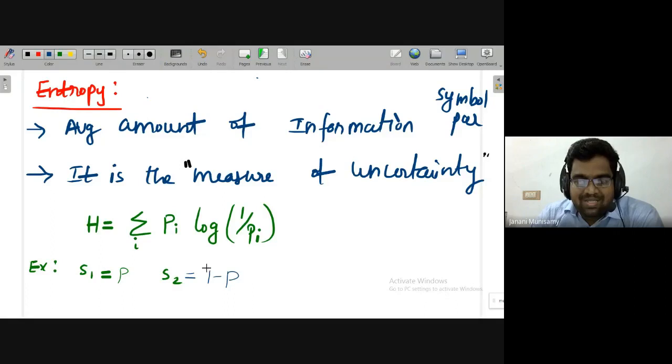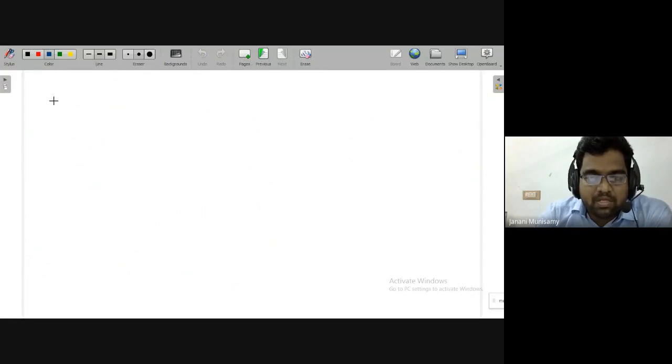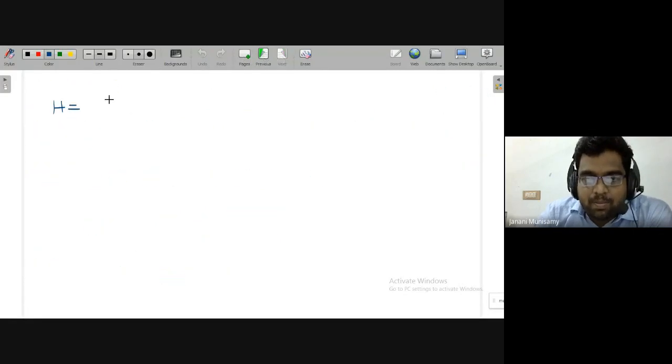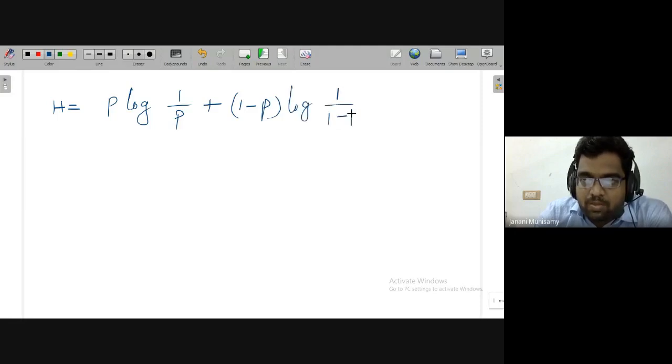So in a particular sample space, for event 1 or symbol 1, the probability of occurrence is P. For symbol 2, the probability of occurrence is 1 minus P. Now, what is the entropy for this case? It's very simple. H is equal to P of log of 1 by P, plus 1 minus P of log of 1 by 1 minus P.